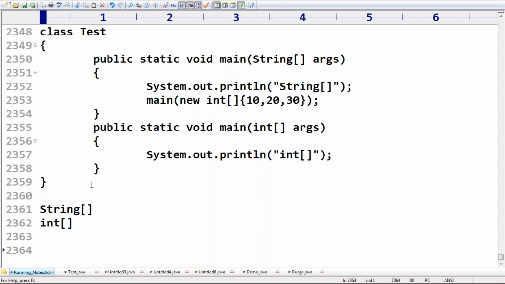Now, do you know what the possible questions are, what kind of practice questions you can see from this area?